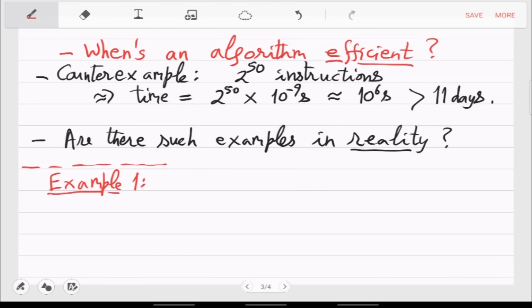Primality is a very good example, but that algorithm you have also seen. But anyway, a simpler example is that of computing the Fibonacci sequence.